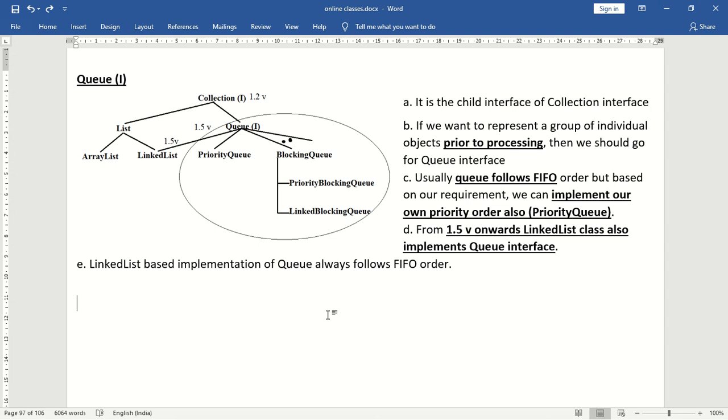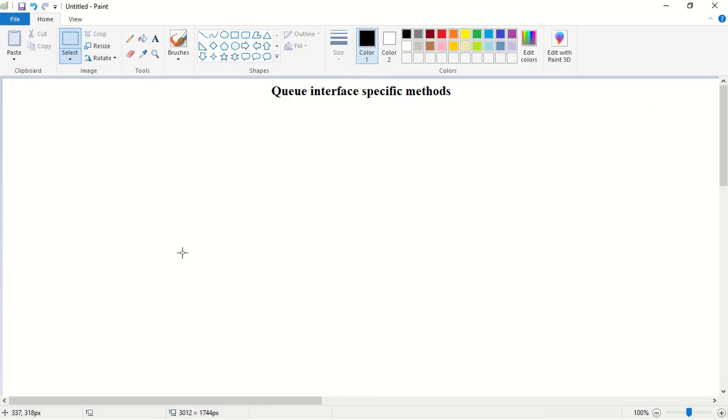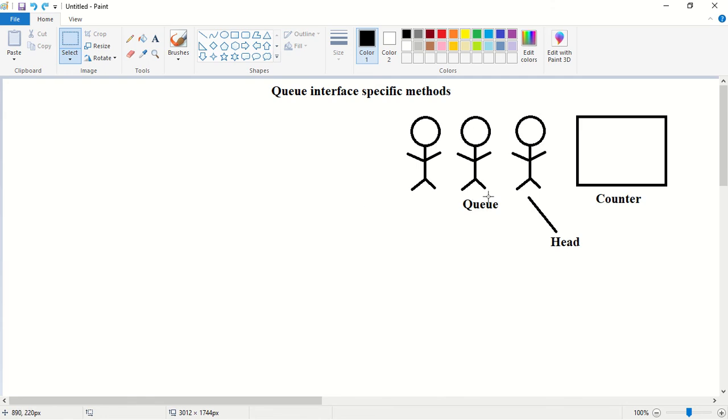Next, we have to see what are the methods of queue interface. Queue interface specific methods. So consider this scenario. So assume this is a counter and these are the people who are standing in a queue to get some service from this counter. So assume these people as objects. Okay. So what is the first object in a queue called? It is called the head object. What is the last object in a queue called? It is called the tail object.